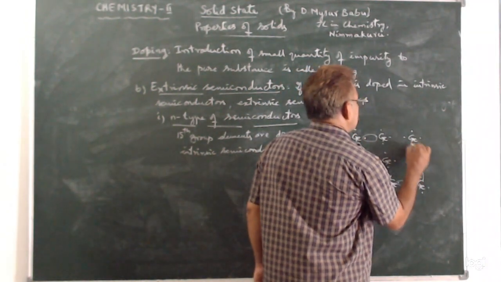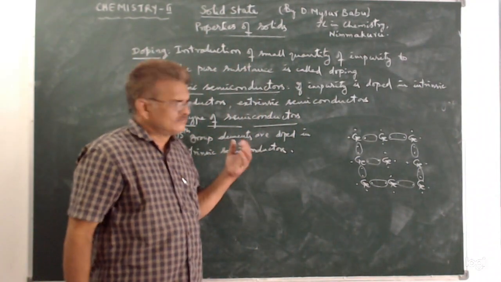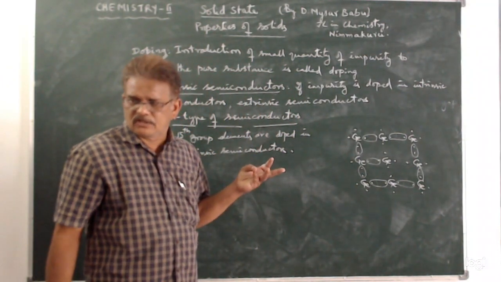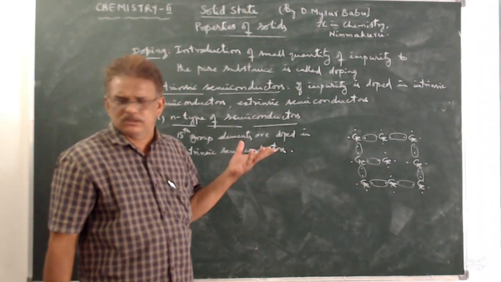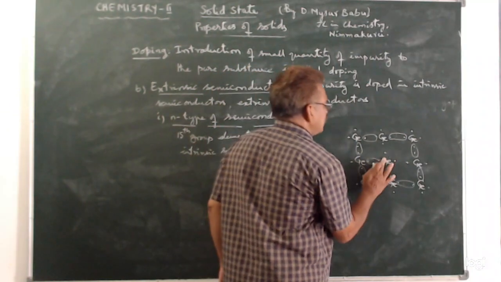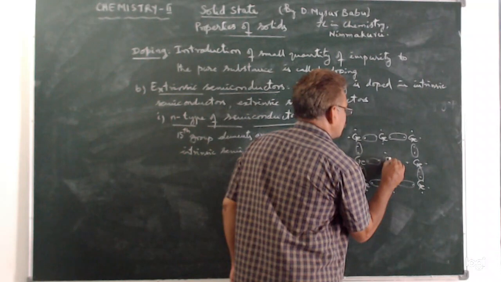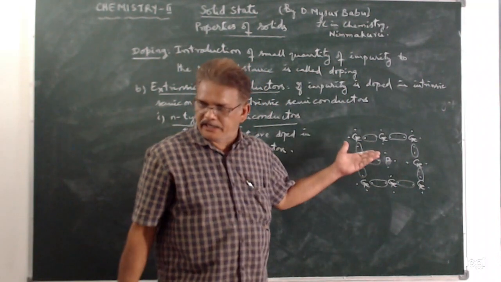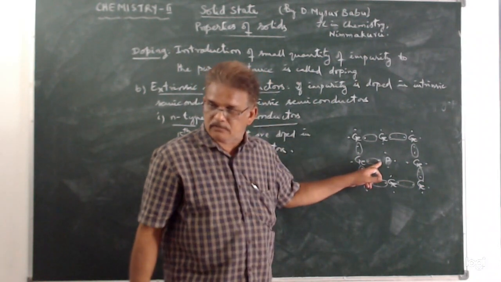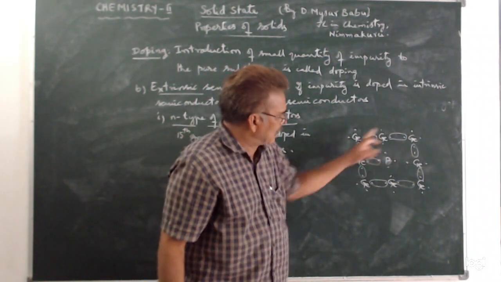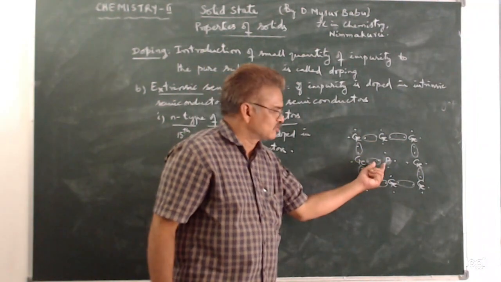If in this germanium, what are 15th group elements? Phosphorus, arsenic, antimony, bismuth. These are the 15th group elements. Nitrogen, of course. So if small quantity of phosphorus is doped in the germanium, then what happens? Small quantity. We are taking only one atom of phosphorus, but we are taking around 8 germanium atoms.